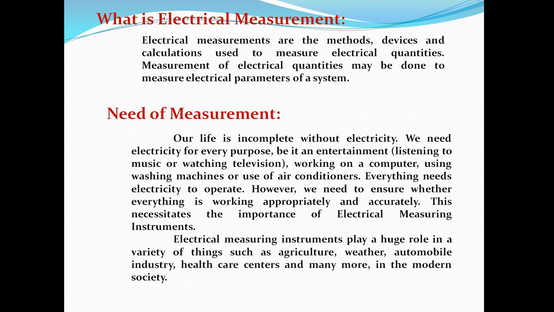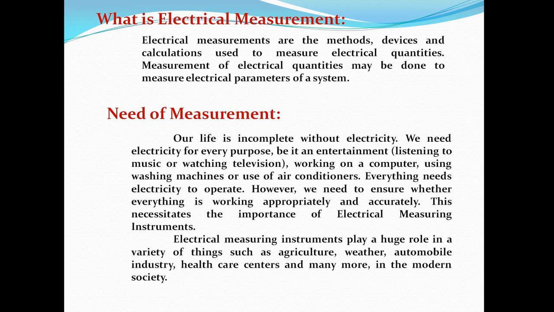Suppose we consider a water pump which is used for pumping water from ground level to the upper side. If the motor gets 230 volt properly, then the motor can easily pump the water to the upper side. If it is not getting its rated voltage, then it's not possible for the motor to give 100% efficiency. If that person wants to check whether the motor is getting the supply or not, then we need to use an electrical instrument to check that voltage level.